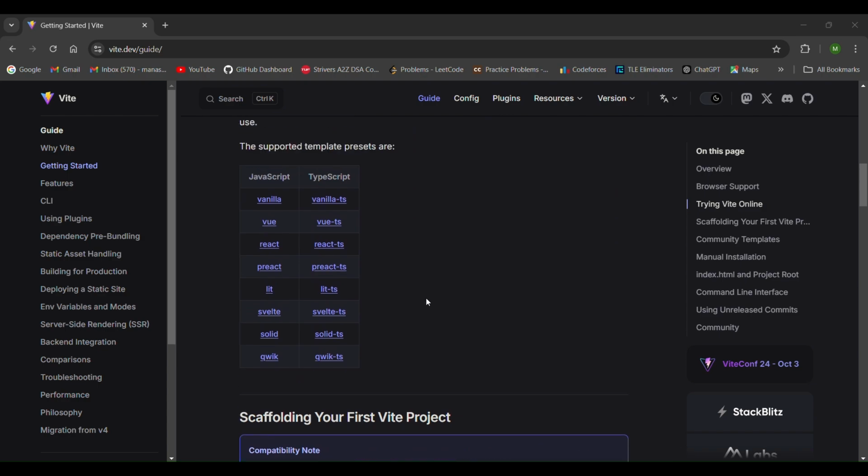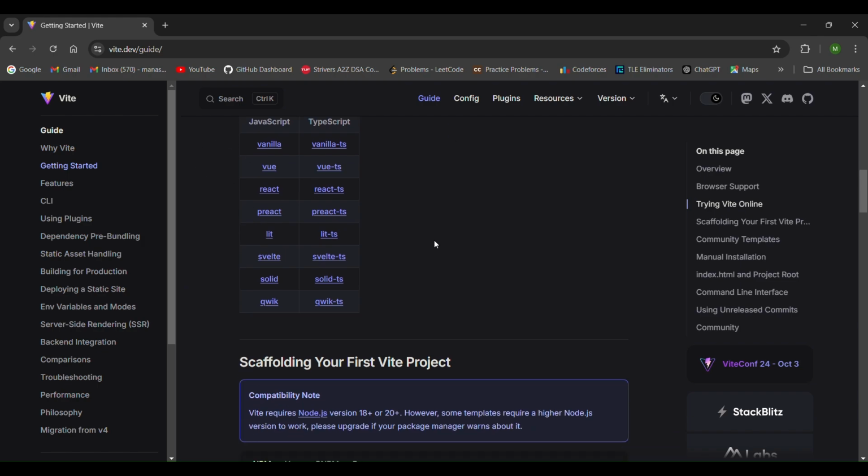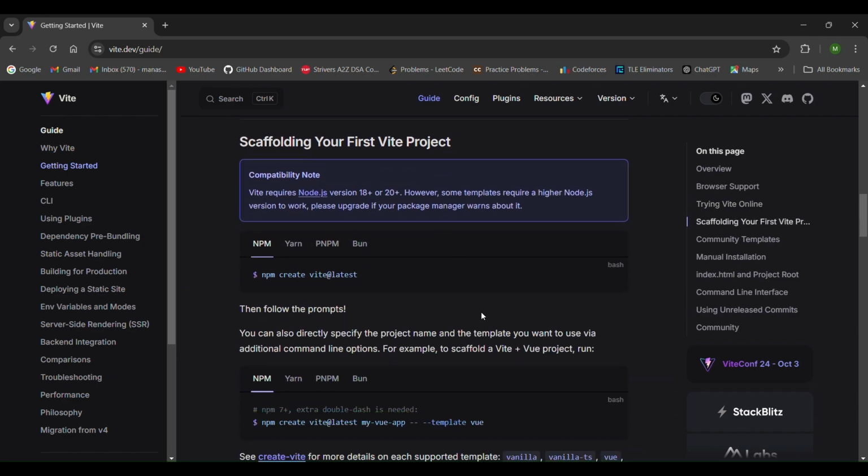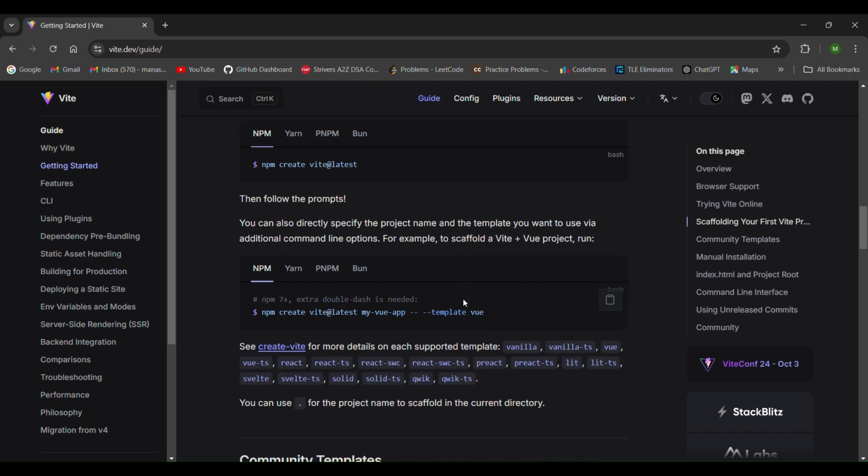As you can see here, there are many supported templates present like vanilla, React, etc. And if you are using npm, then it's very easy to create your React app. You just need to copy this command and replace this vue with react, all small, and here you can write the name that you want to give to your React app.